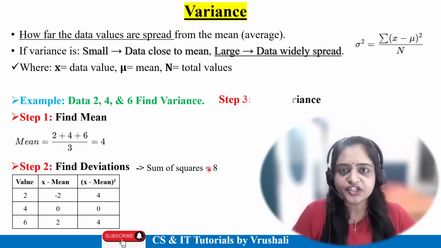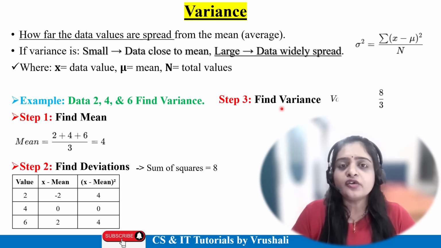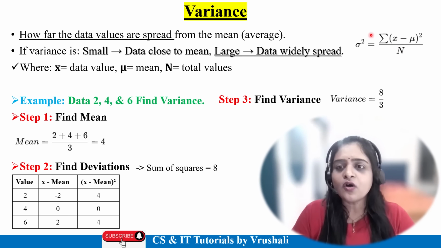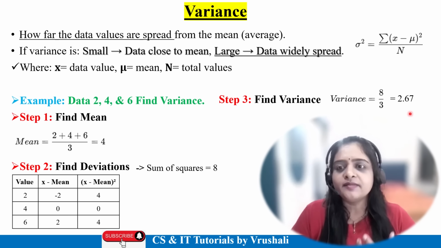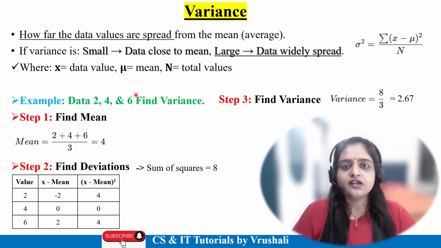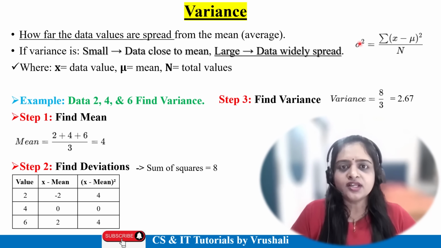This is your deviation. Now in step 3 you have to find out the variance by putting all values in this formula. Here x means your data value, the mean value is 4, and n means your total values, which are 3. So 8 by 3, and the answer will be 2.67. This is the variance of your data set. So just remember all these formulas. This is one of the easiest questions that is repeatedly asked in your paper.